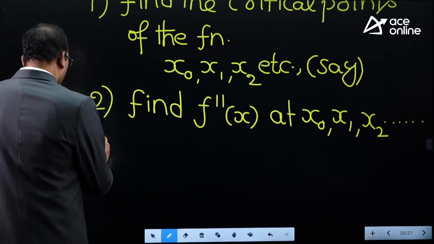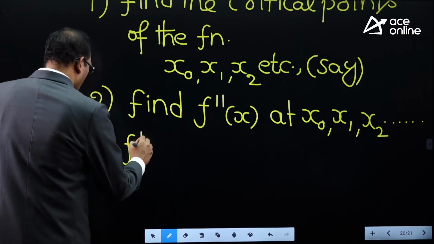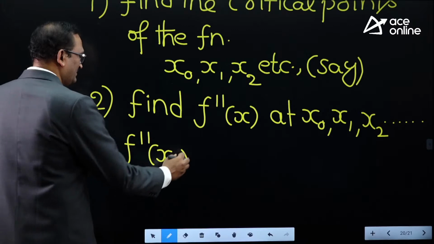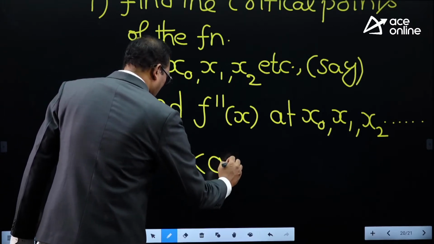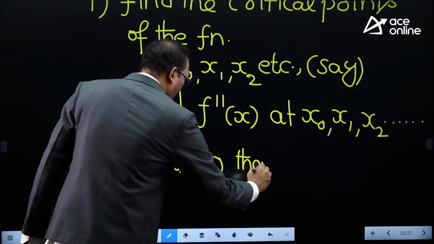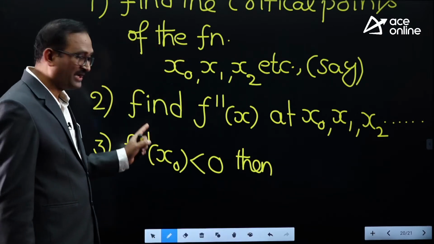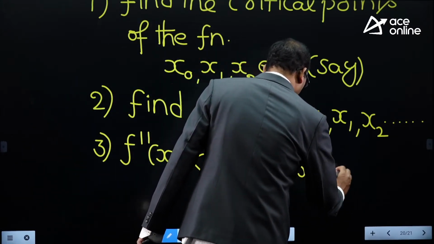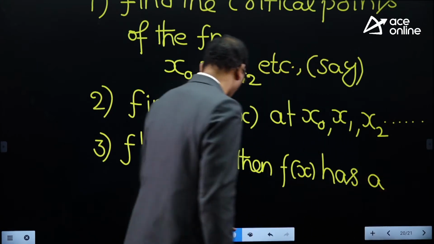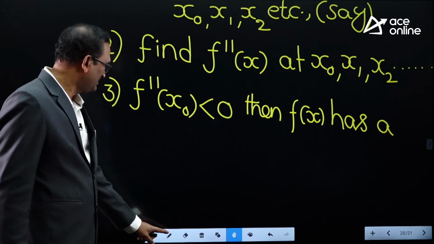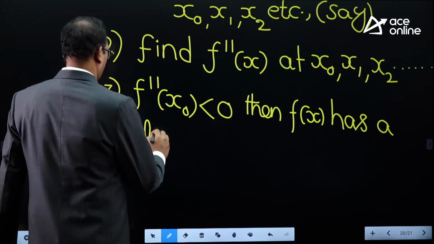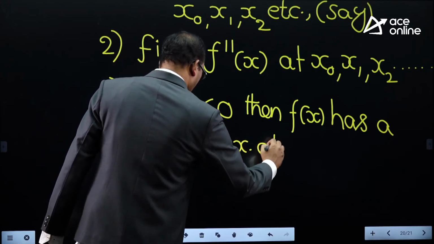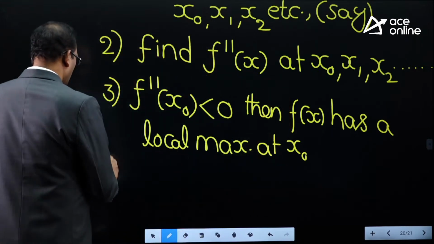Suppose f double dash x less than 0. If f double dash of x is less than 0 at any critical point, then the function will have a local maximum at that critical point x0. Then f of x has a local maximum at that critical point x0.